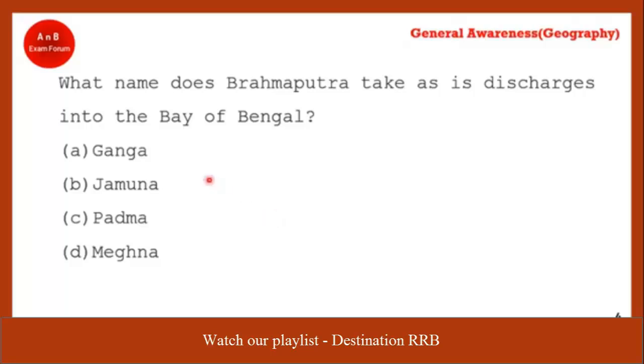The correct answer is option D, Meghna. As I told you in the previous chapter, when Brahmaputra enters into Bangladesh, it is known as Jamuna. When Padma and Jamuna merge in Bangladesh, it is known as Meghna. Because it is saying discharge into the Bay of Bengal, Meghna is the correct answer.